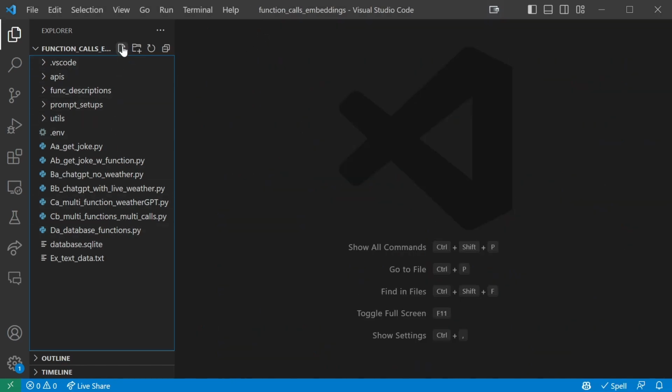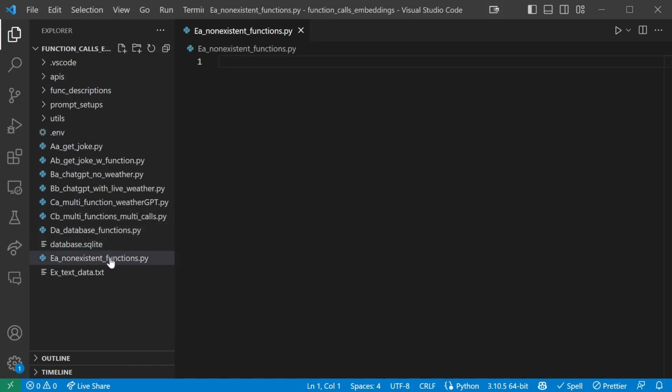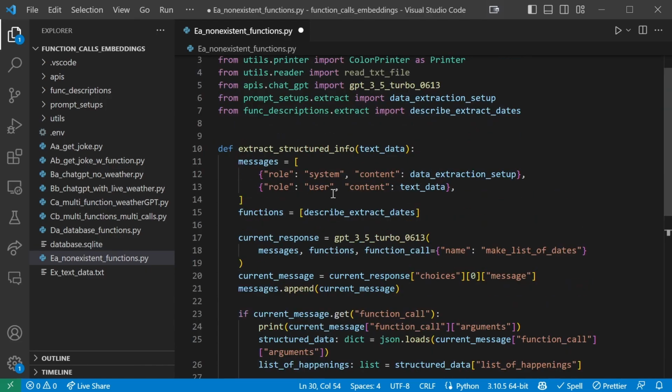And actually, let's extract some data. So create a new file. I'm going to call it EA non-existent functions.py to get it to slot in here nicely. And let's start with our imports. Up top, we import JSON, then our color printer, our read text file utility, our GPT turbo call, our data extraction setup, and our function description. And again, we'll be using the JSON import to load the arguments. Okay, so we start our function, which takes text data as an argument.